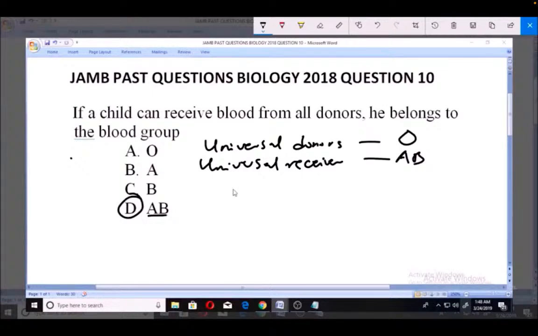Now, why is it like this? It is actually because group AB people possess plasma that contains neither antibody A nor B. So because of the absence of these in the plasma of people with AB, they can actually receive blood from any donor. So had it been they said that this child can donate to anybody, it's a universal donor, it would have been O. But because it can receive from everybody, then it is AB.